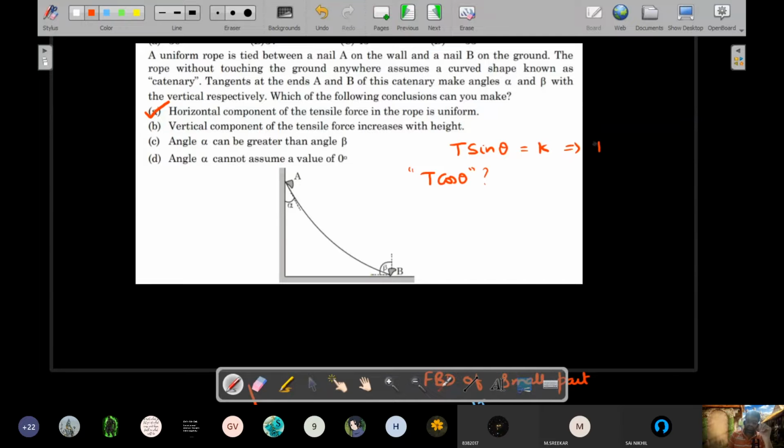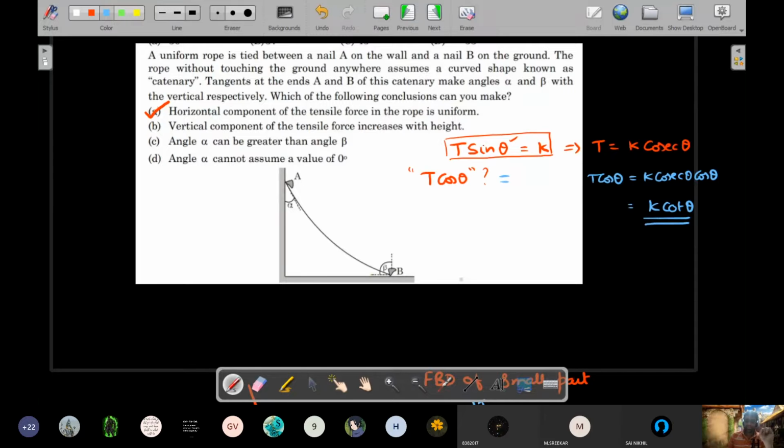Can I write this as T is equal to k cosecant theta, where k is a uniform constant? So how did I get this? This is the horizontal component remaining uniform, where theta is the different angles that it will make. So theta starts from beta here and keeps changing and becomes finally alpha. That's your theta here. So if T is k cosecant theta, then what's the value of T cos theta? T cos theta would be equal to k cosecant theta cos theta, which is nothing but k cot theta.